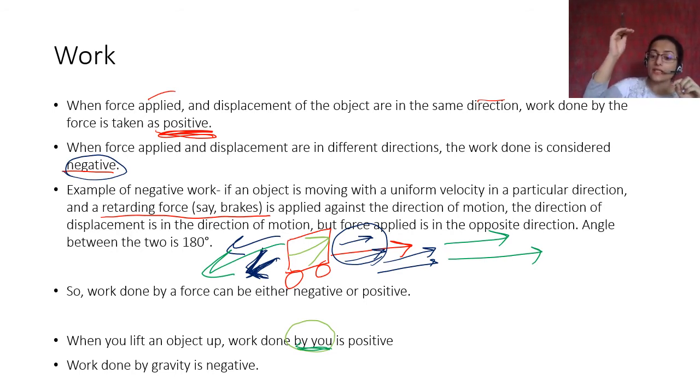So what happens is, gravity always acts in the downward direction, right? So gravity तो उसको force नीचे लगा रही है, but वो displace ऊपर हो रहा है. So it means that the work done by me is positive because I am applying an upward force, but gravity is applying a downward force. Displacement in this case is upward, so my work is positive, gravity's work is negative. Okay, simple.